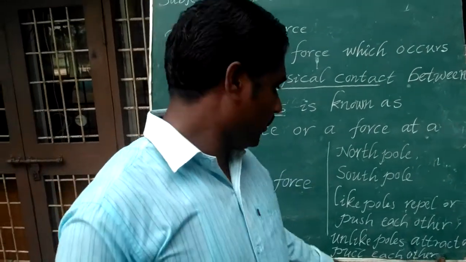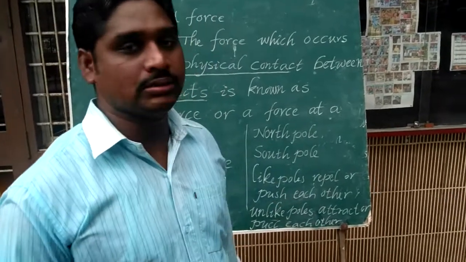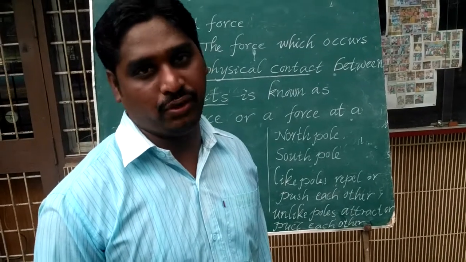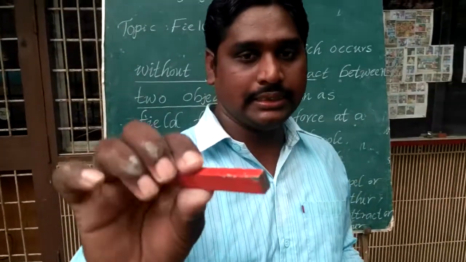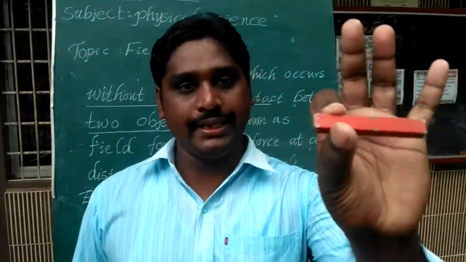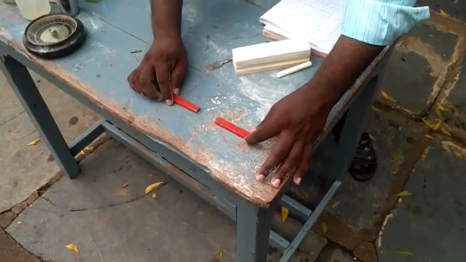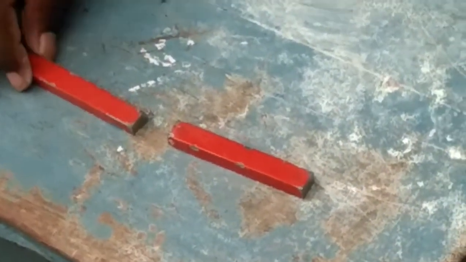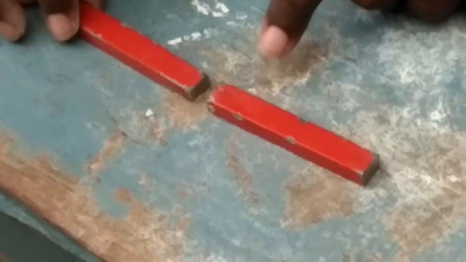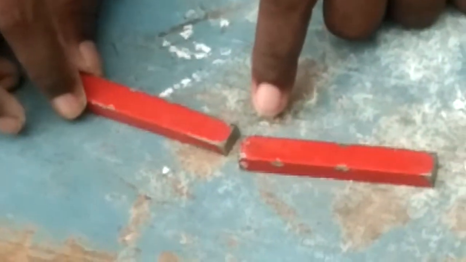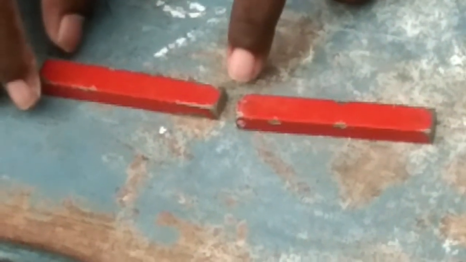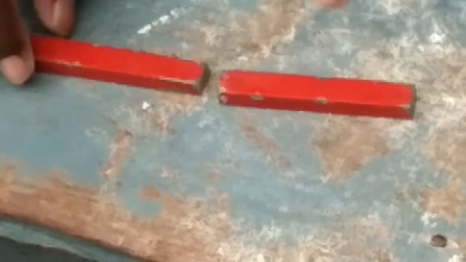The action of push and pull arises due to a magnetic force. Here is one bar magnet and another bar magnet. Each magnet has two poles, a north pole and a south pole. We notice that this bar magnet is pushed away by the other, because like poles repel each other.